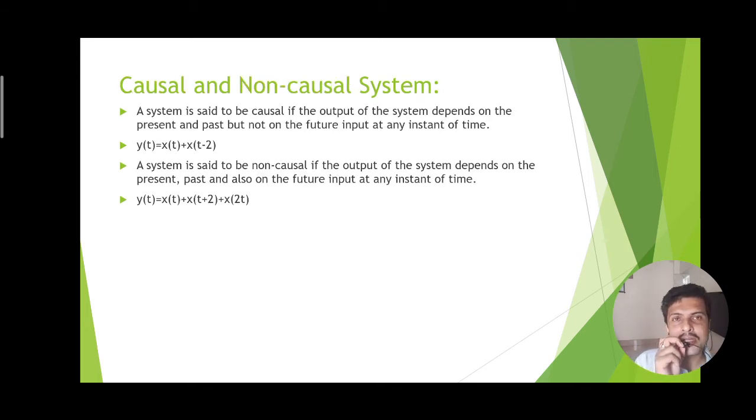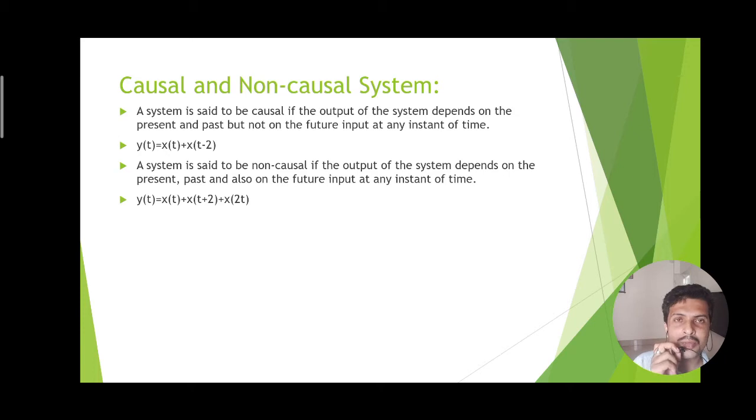Now this is another classification of the system, which is causal and non-causal. So what is a causal system? A causal system is one in which the output is produced depending on the present or previous input or the combination of present and previous input, but the system does not depend on the future input or advance input. So such a system is known as a causal system.